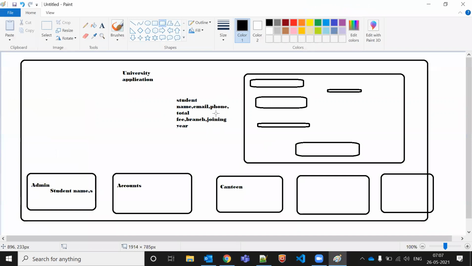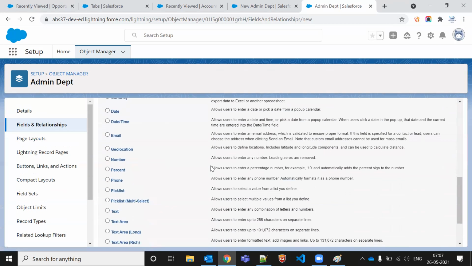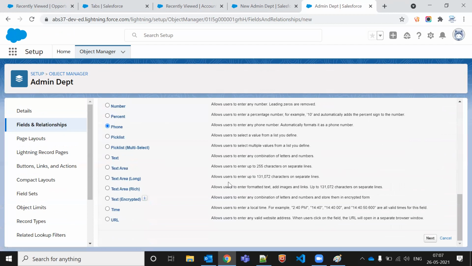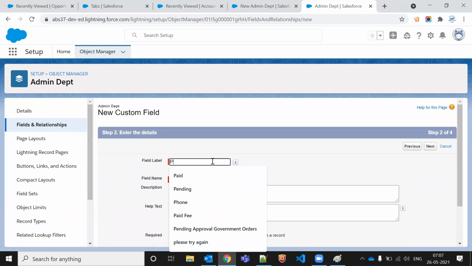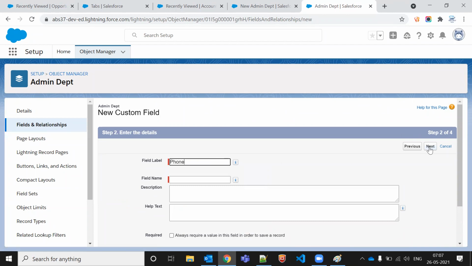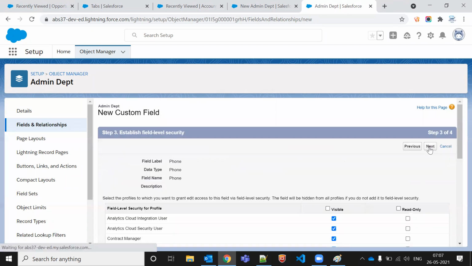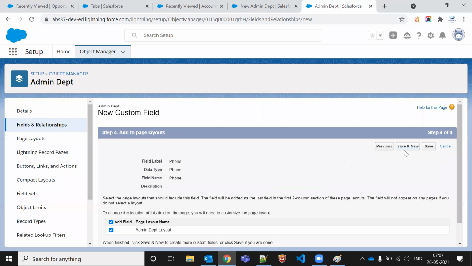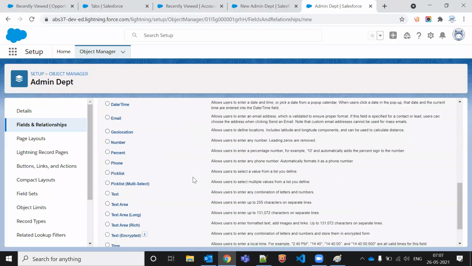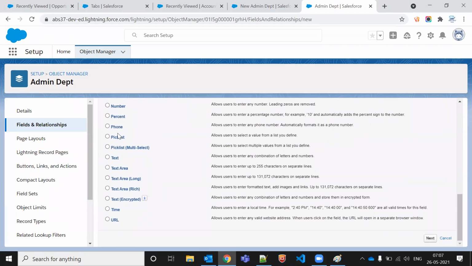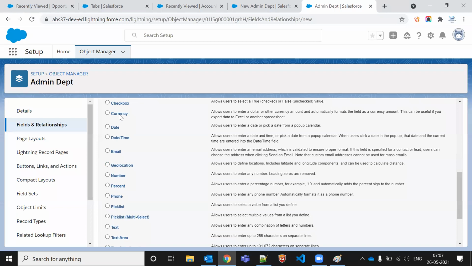So it's a phone. If I'm going to phone, then it should be phone only, right? And it should be some total fees. It should be in currency. Fees should be related to currency only, right? It's a currency.